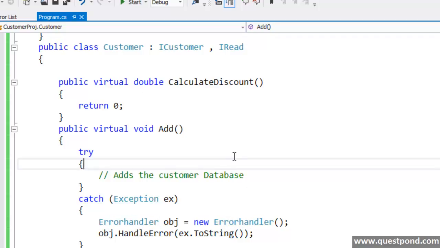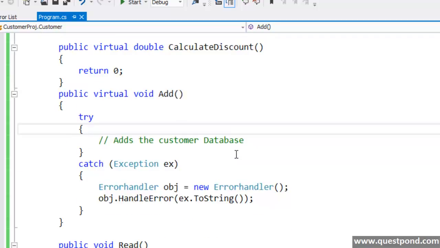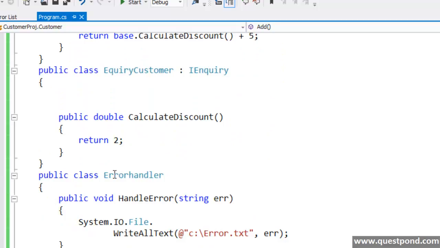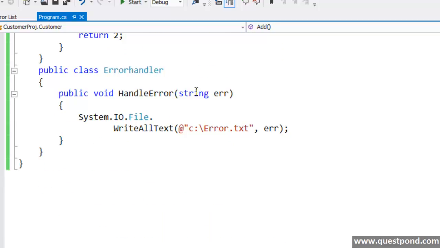Now let us say we have different types of error handlers. For example, you can see currently the error handler which we have is a file error handler. In other words, if any error comes in, it will be written to a file. But now let's assume that we want to create different kinds of error handlers, like an event viewer error handler, an XML error handler, and a file error handler.